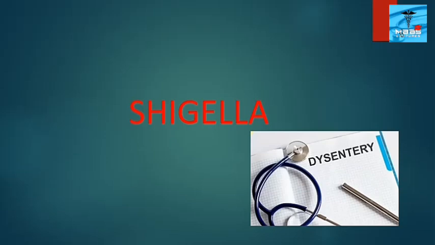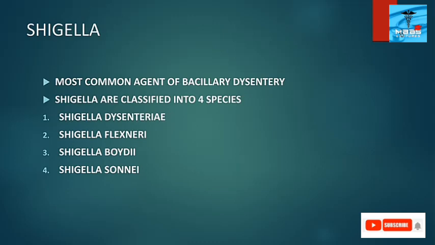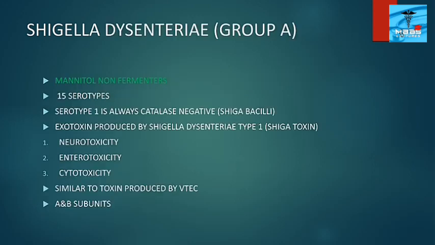This video is about Shigella, the most important agent of bacillary dysentery. Shigella are classified into 4 species: Shigella dysenteriae, Shigella flexneri, Shigella boydii, and Shigella sonnei. First, about Shigella dysenteriae. It is the only mannitol non-fermenting species of Shigella. The others are mannitol fermenting species.